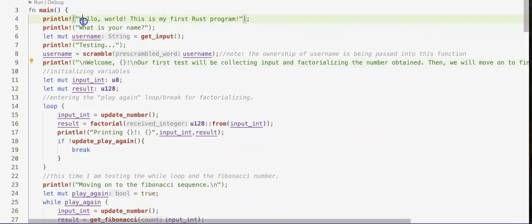So you can see I've got my main function. I have some mutable variables here, because if you do not use the keyword for mutable, by default variables in Rust are not mutable and they cannot be changed.